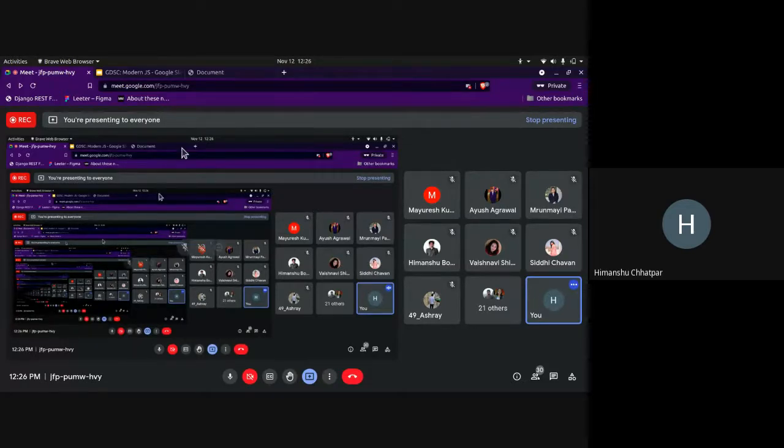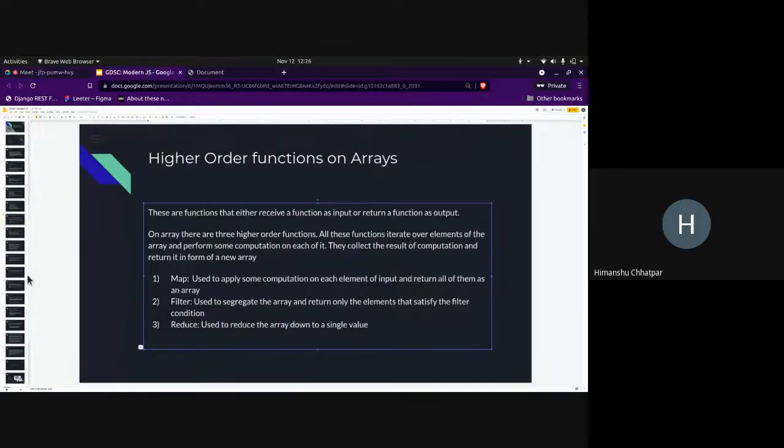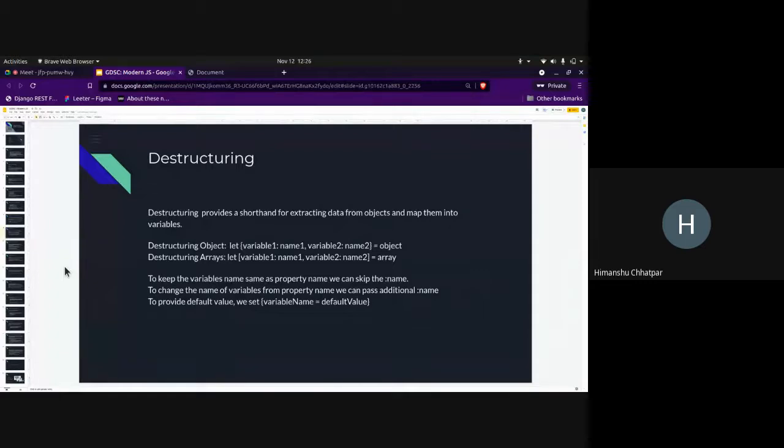Okay, so let's move on. Now most of the heavy part was done. Now this is basically just syntax and syntactic sugar, which basically means this provides a shortcut way of doing things.